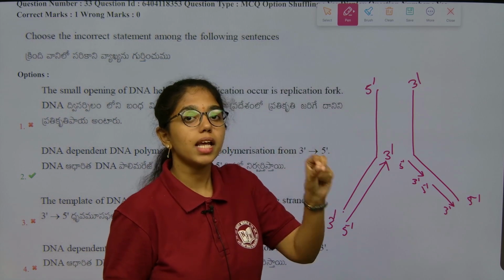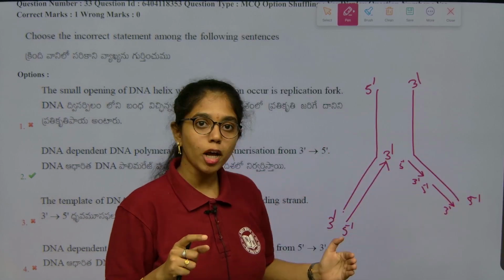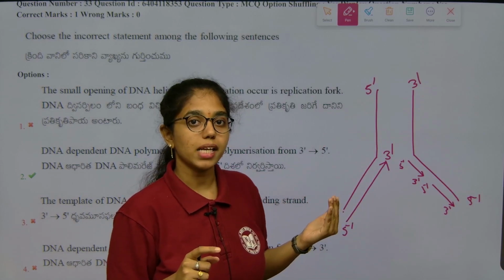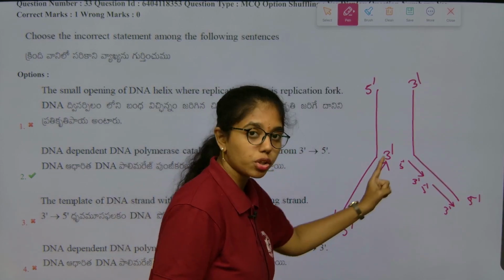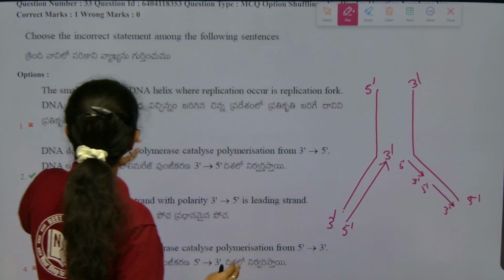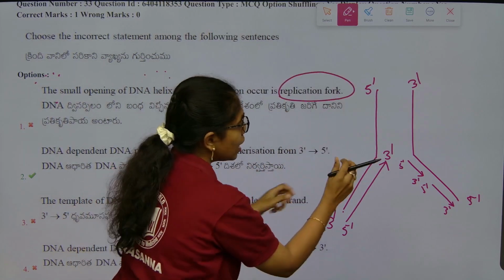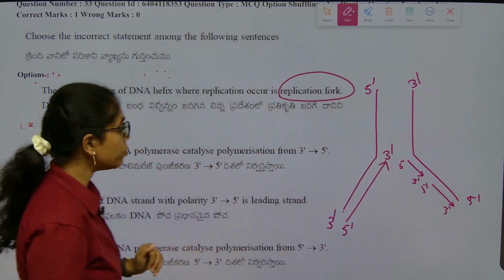Synthesis always takes place from 5 prime to 3 prime direction. So, be it DNA polymerases or RNA polymerases, they will act from which direction to which direction? 5 prime to 3 prime direction, right. Now you see the small opening of the DNA helix while replication occurs. The small opening is what? Replication fork.